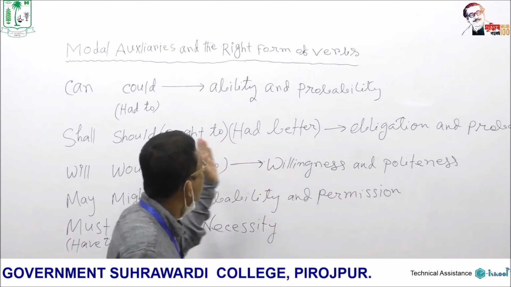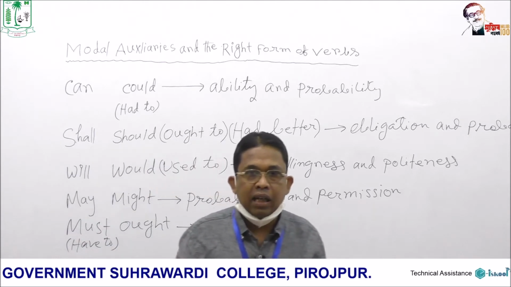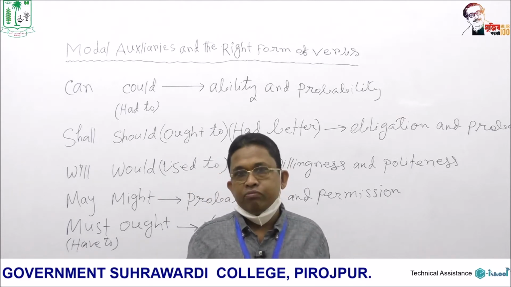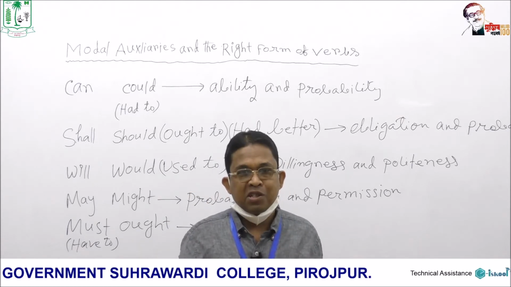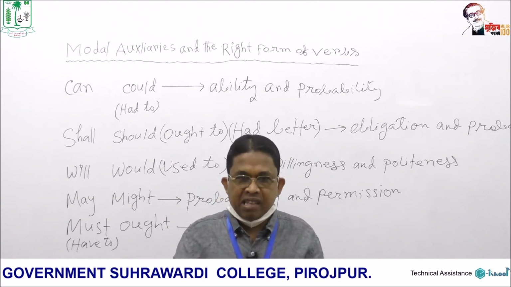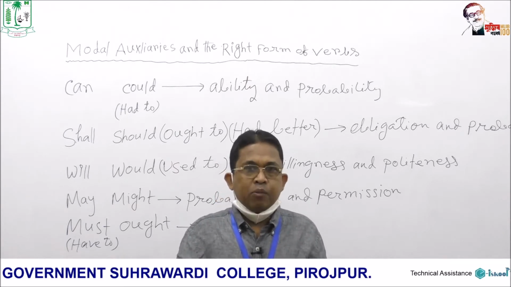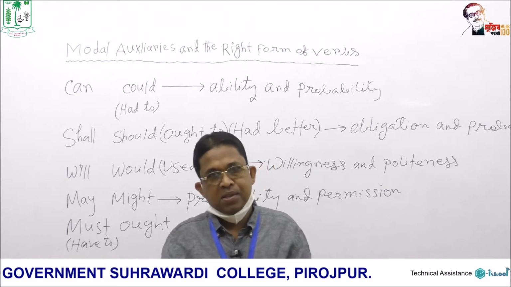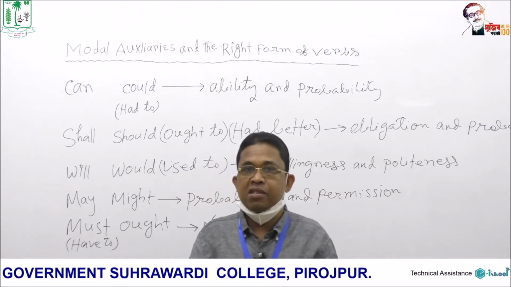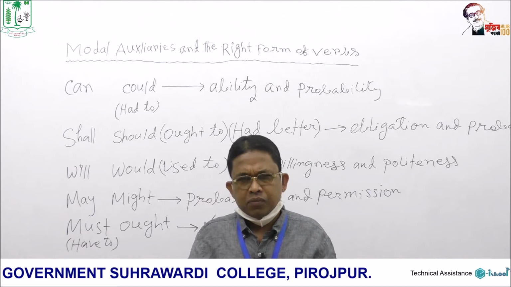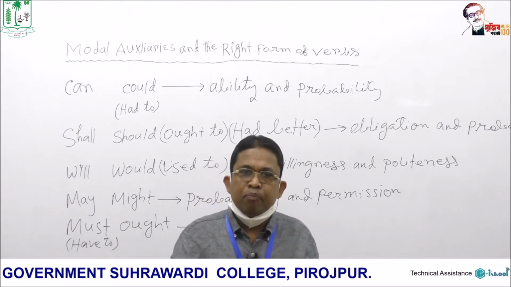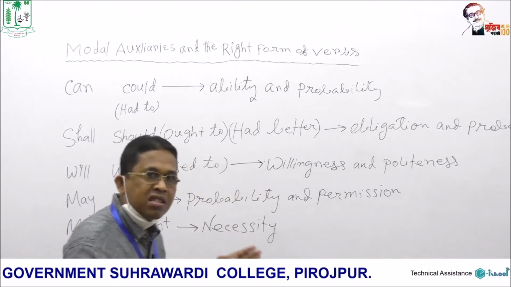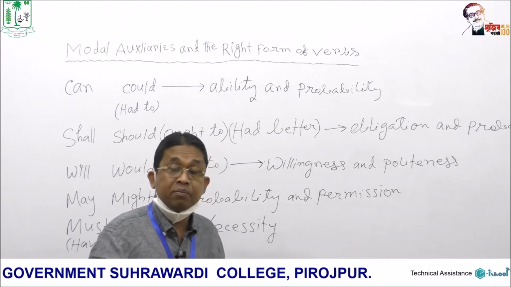But what happens in the case of modal auxiliary? For example, I can go there, he can go there, they can go there. The subject changes. No, can, that is modal auxiliary, does not change. So modal auxiliaries remain the same irrespective of the form of tenses and the numbers or the persons of the subjects. These are the distinguishing features of modal auxiliaries. So it is very easy and simple to understand and to use modal auxiliaries because they do not change their forms, they remain the same.